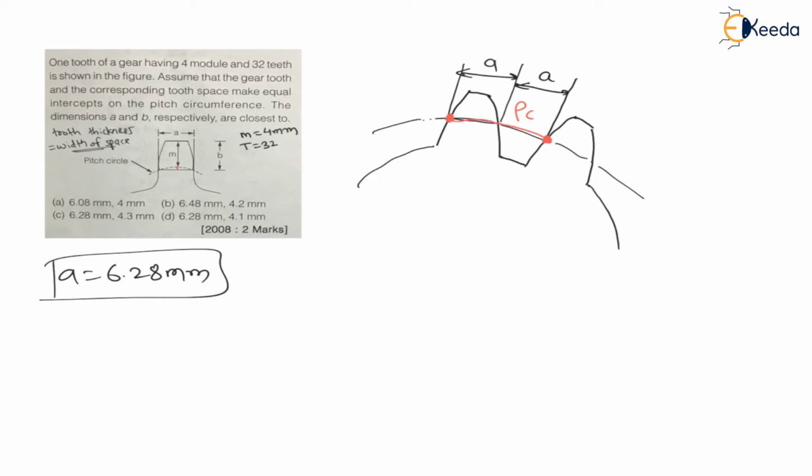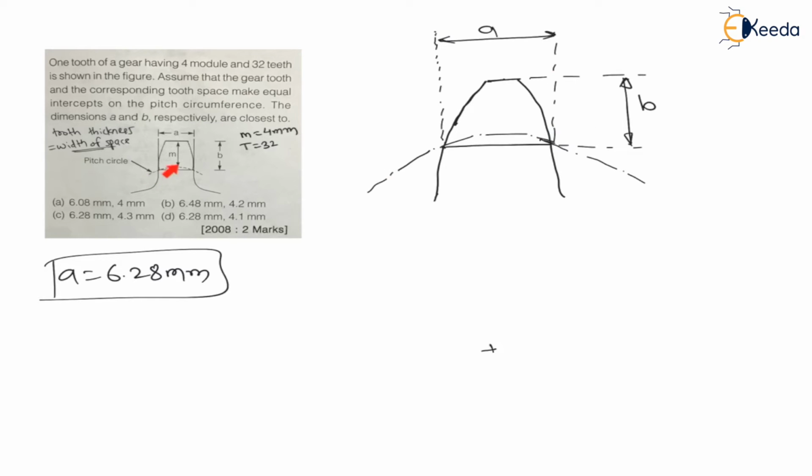Now while solving for b, let us say this is the center of the gear. From this center the distance to the pitch circle is the radius. This distance will be radius, as well as this distance will be radius. The distance of the pitch circle at any point is always the radius, right? Now let us consider this given tooth. Here I have drawn the diagram of the given tooth.